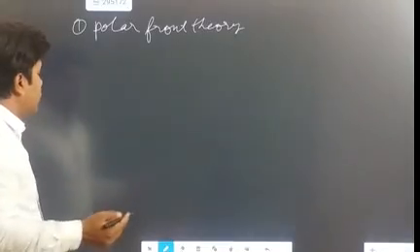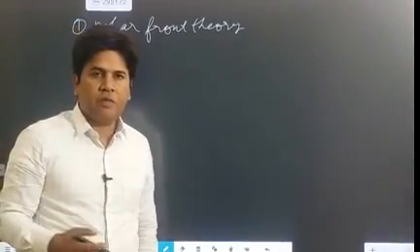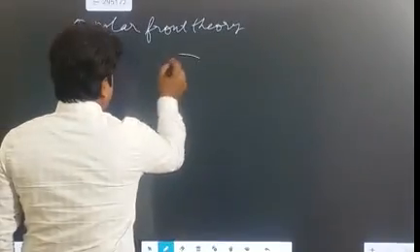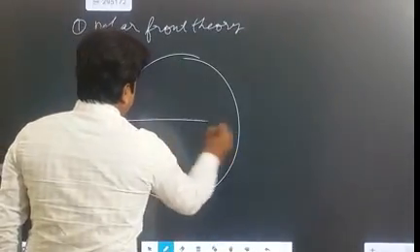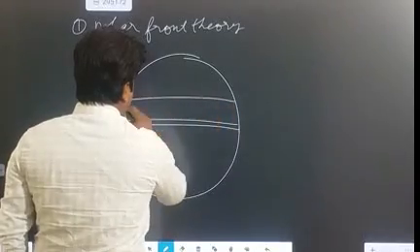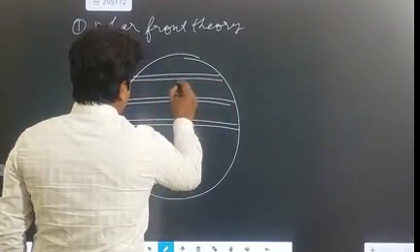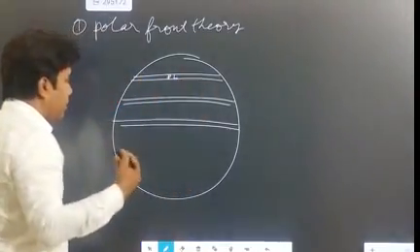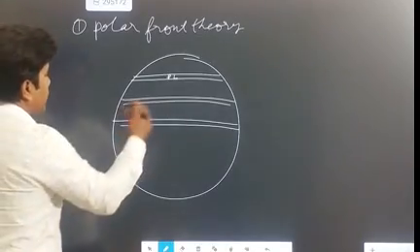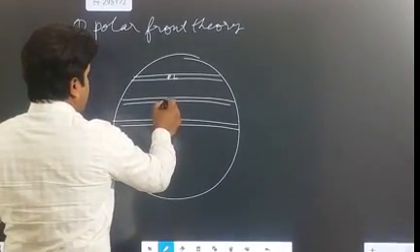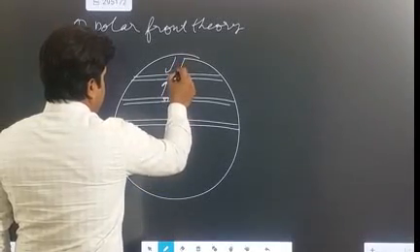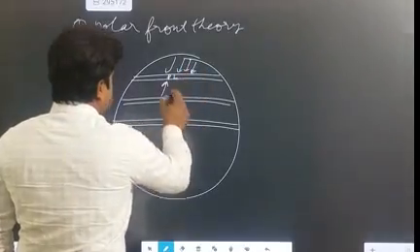According to the polar front theory, whenever two air masses having different characteristics come in contact with each other, a front is formed. For example, you can understand this here. This is the equator, this is the subtropical high pressure belt, and this is the polar low pressure belt. So this is the place where exactly these temperate cyclones are formed, when warm air from the subtropical high pressure belt collides with the cold air coming from the polar areas,